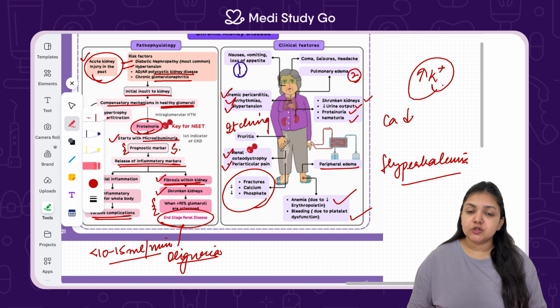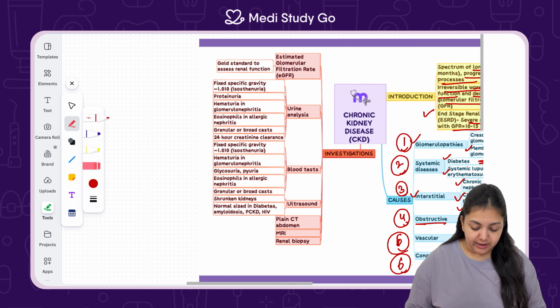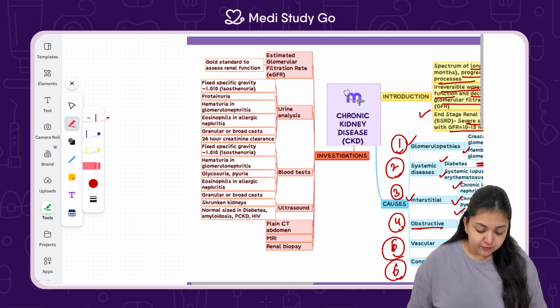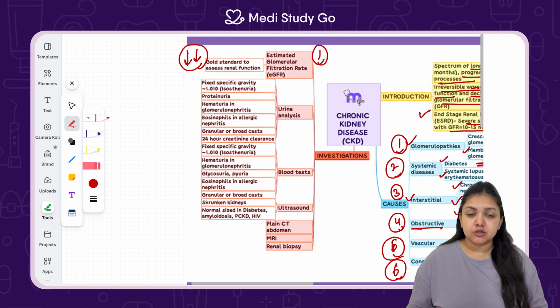After we know the clinical features of any disease, we need to know how to diagnose the disease and come to a confirmatory diagnosis so that we can move on to managing and treating the disease. So the first thing which we do is to estimate the GFR. Estimated glomerular filtration rate is going to be decreased highly. Then we do urine analysis to rule out any specific gravity contents of protein, RBCs, platelets, etc. We see a fixed specific gravity, protein in the urine, hematuria, which is present because of blood being present.